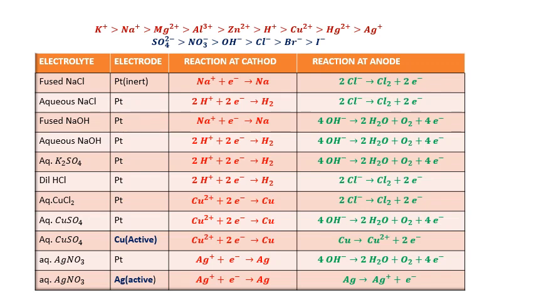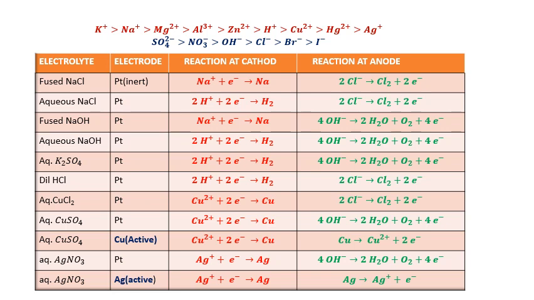Okay students, the order is written here. We have already seen the order, and it is better to remember it: K+, Na+, Mg2+, Al3+, Zn2+, H+, Cu2+, Hg2+, Ag+. Again, for anions also it has been given here, you just have to remember. Now I will explain. This table is very important. You will get one question. In the next video I will show the question models.